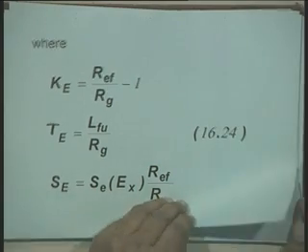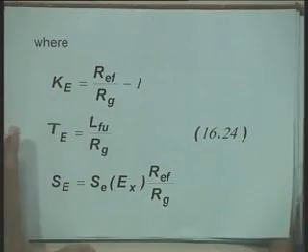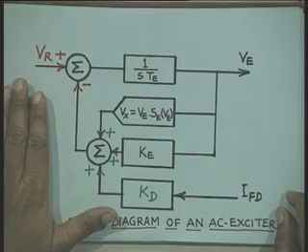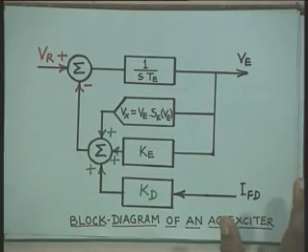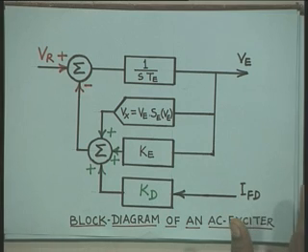Now, with these definitions, we have completed the model for the DC excitation system, that is self excited as well as separately excited. And what we see here is that it comes out to be a first order model.